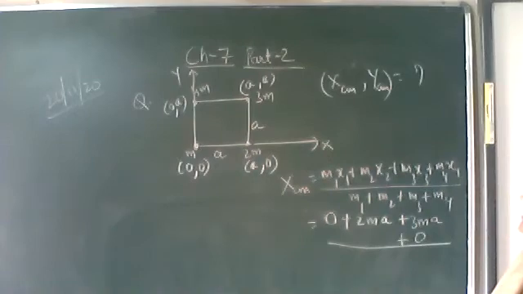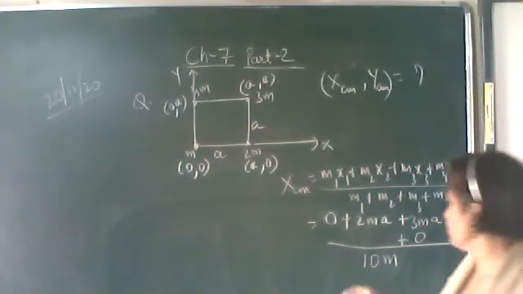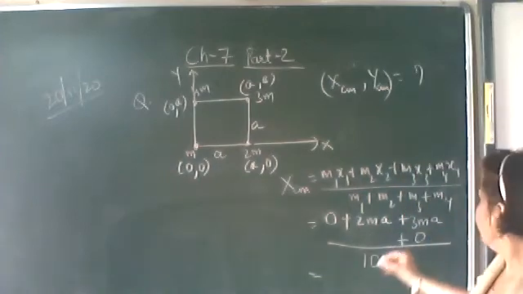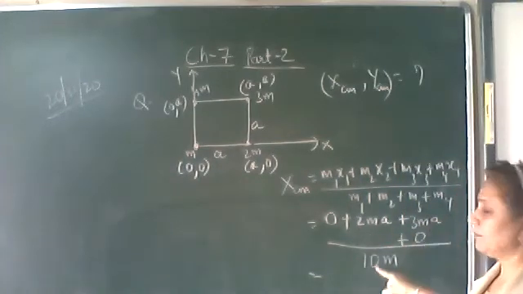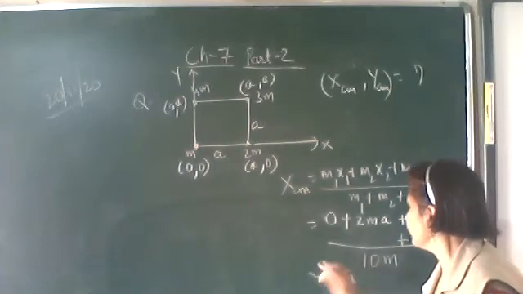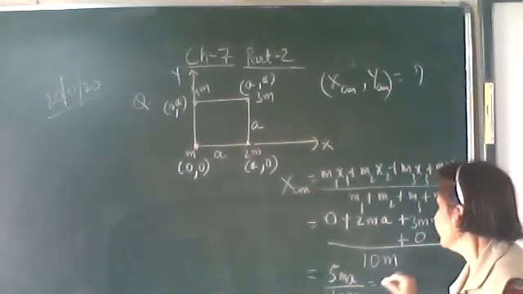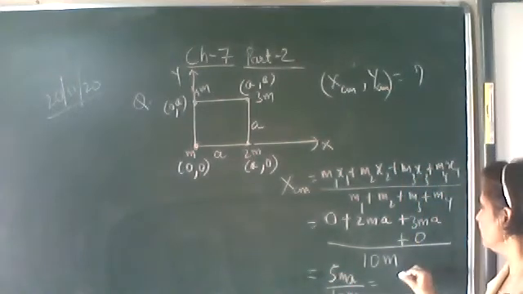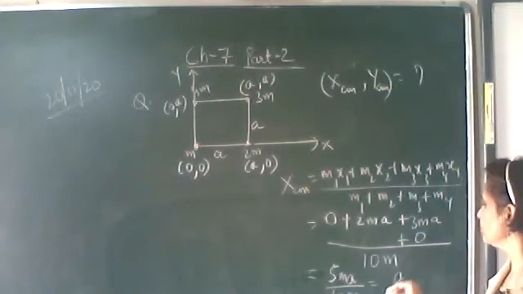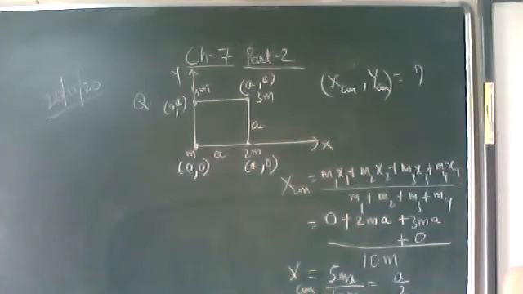How much is it? 10M. So what do you get? 5M into A upon 10M, that is equal to A by 2. So the X coordinate of center of mass is A by 2.